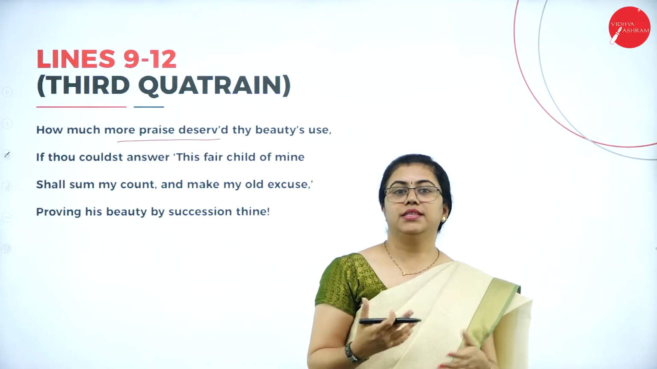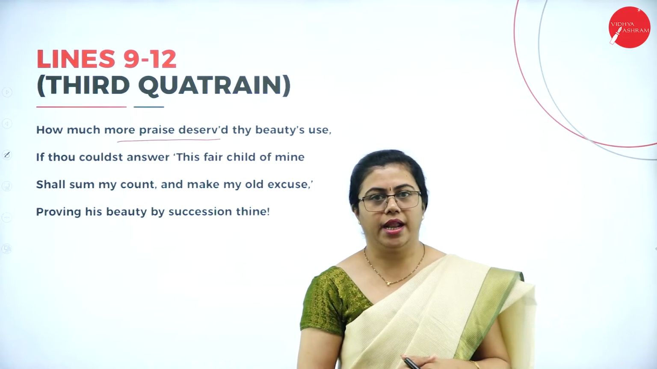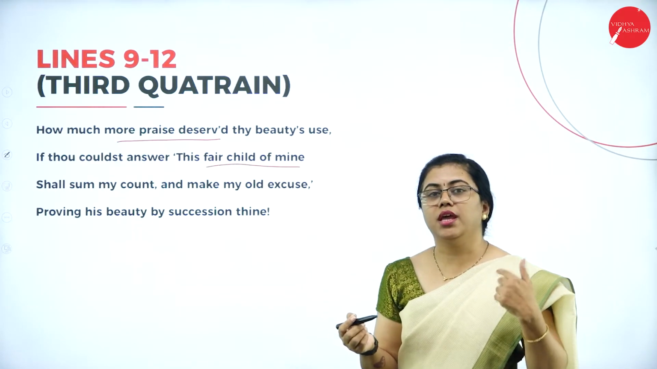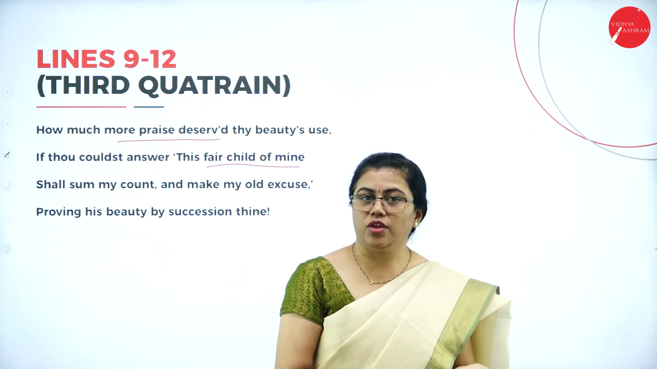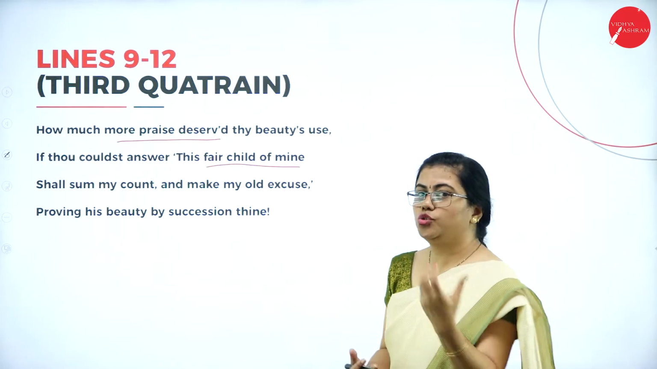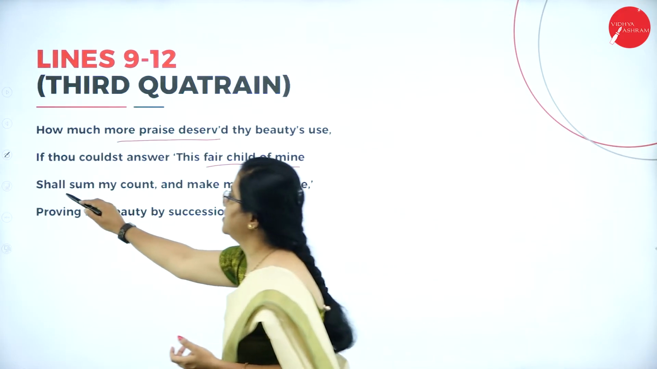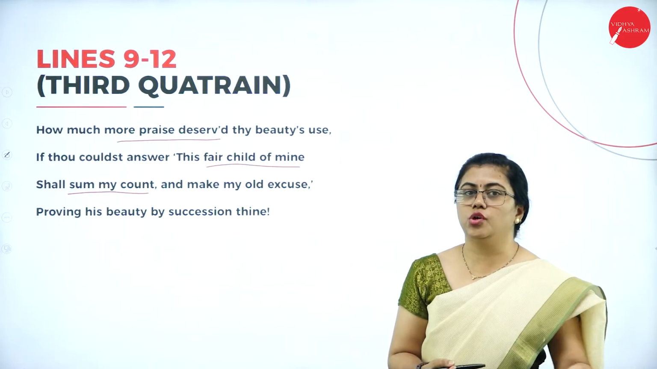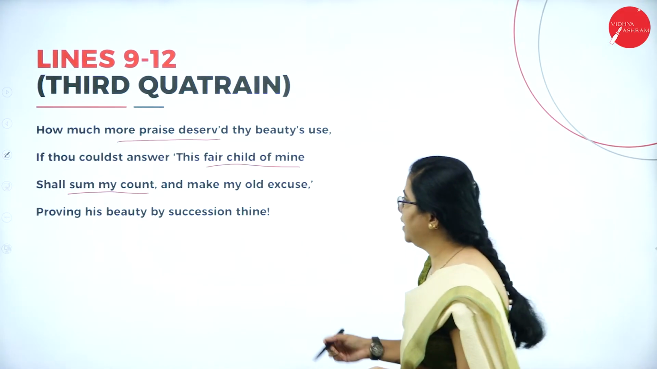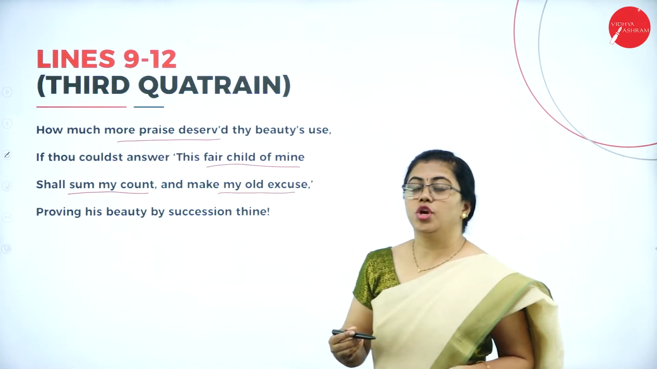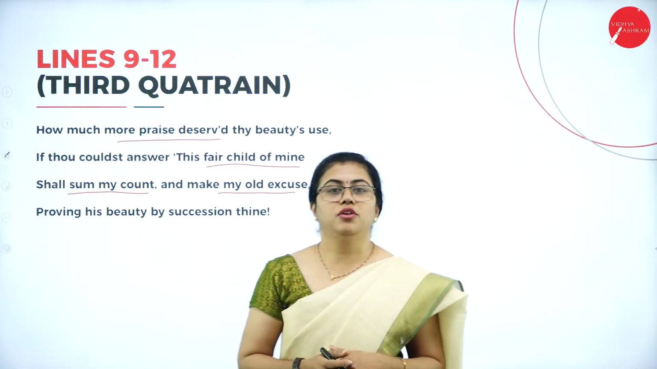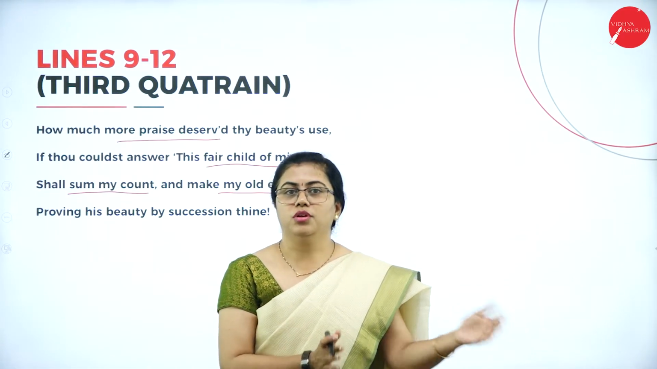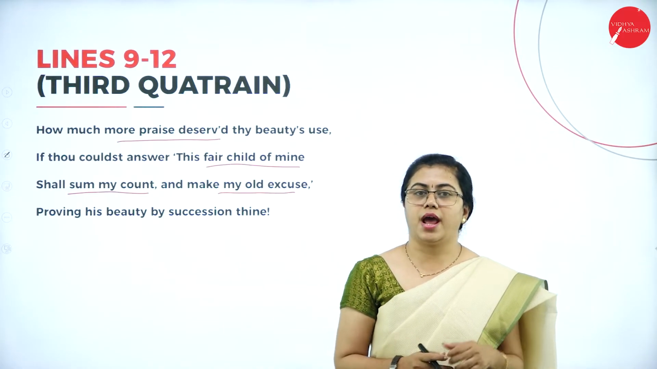Okay, so he tells them how beauty can be maintained. He's saying that this fair child of mine, my child, who is youthful, has to have a beautiful heart, shall sum my count. How I was, he or she will also continue to be like that and make my old excuse. So when I am old, I don't feel bad, because my child is there who can continue living the way I lived when I was young.